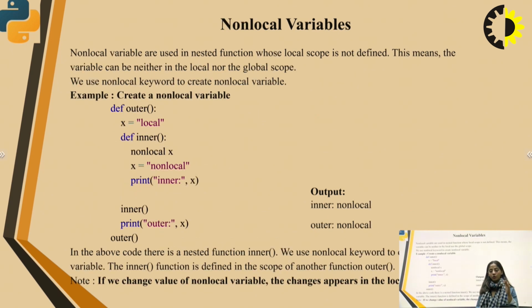And then outer function will be called. In the above code there is a nested function inner. We use the nonlocal keyword to create a nonlocal variable. The inner function is defined in the scope of another function, outer. Note, if we change the value of the nonlocal variable, the changes appear in the local variable.